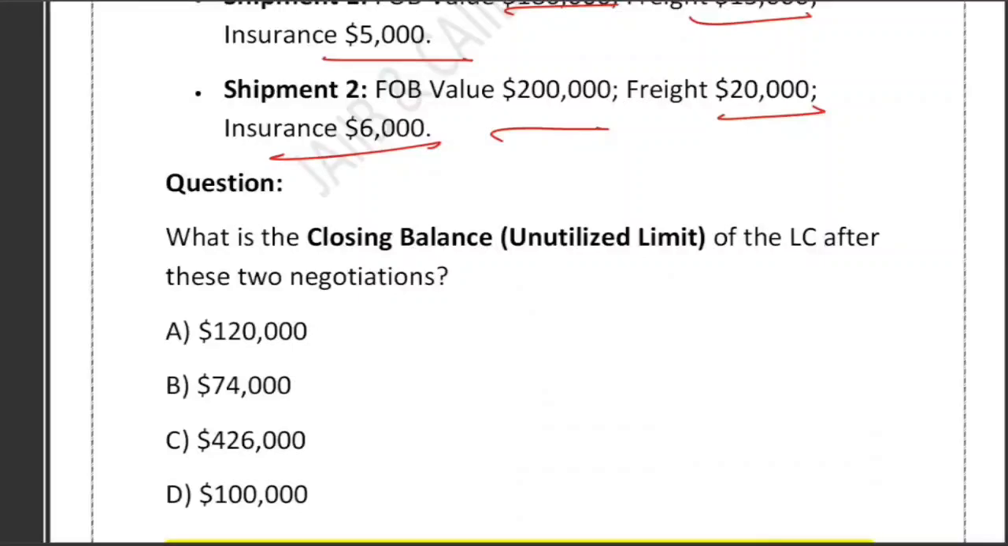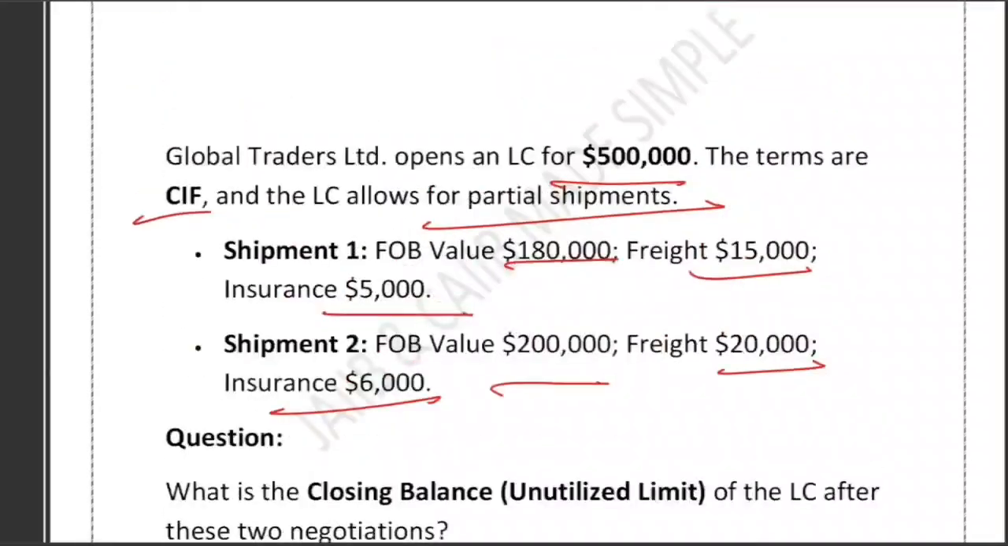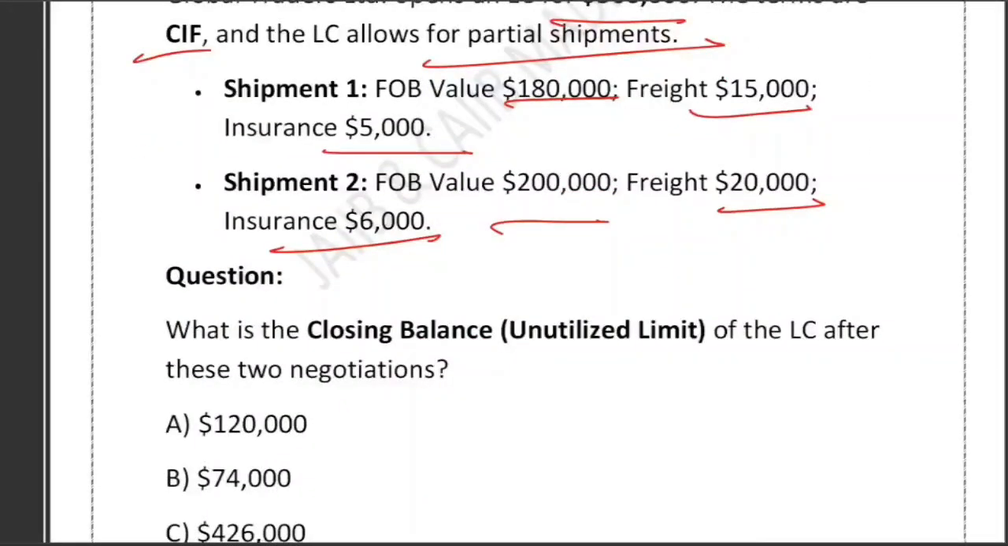So basically, two parcel shipments are negotiated. Right? That is what is happening here. These are the two parcel shipments. They are negotiated. We must calculate the closing balance, or either you call it closing balance or you call it the unutilized limit. Both are the same thing. So we have been asked to compute the closing balance or unutilized limit of the LC after these two negotiations.